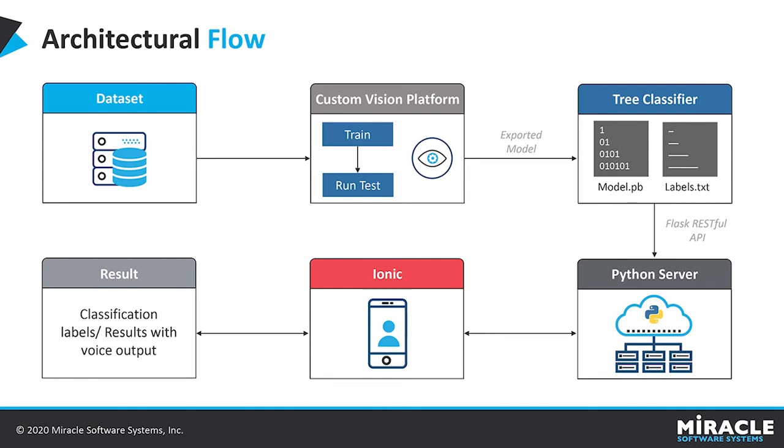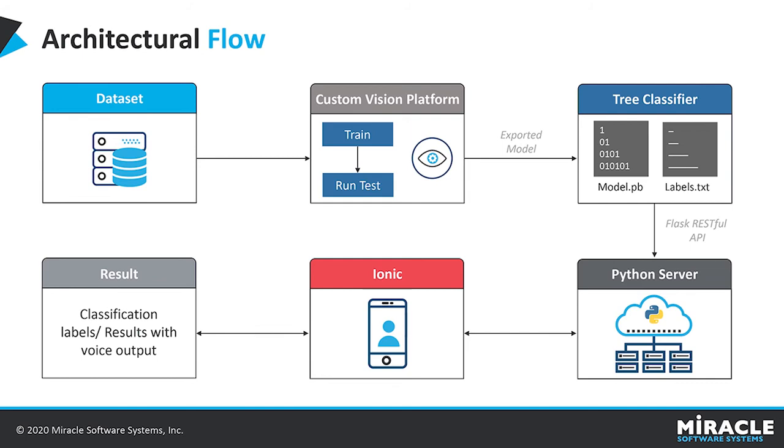When exported, we will get two files, that is model.pb and labels.txt. Model.pb is a file that contains the model and which cannot be edited or viewed. Labels.txt contains all the species names, like there are around 20 species that we have given, right? So all the 20 names will be listed there and that can be edited and viewed.